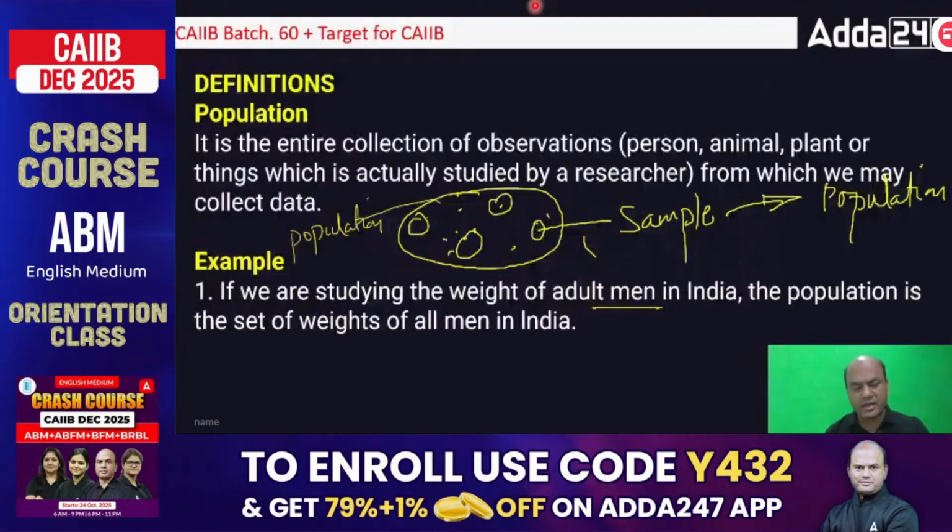I want the average salary of, let's say, the entire city of Delhi. Delhi is a big city. Or Mumbai, entire Mumbai, I want the average salary of Mumbai. So the complete Mumbai population is known as this population. Collection of observations from which we may collect the data.